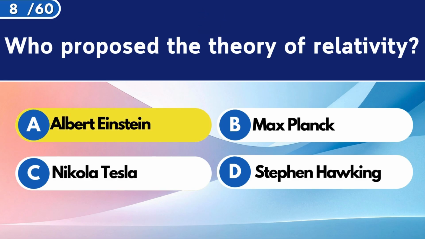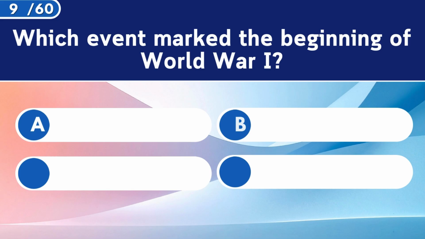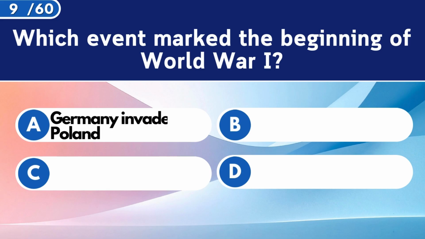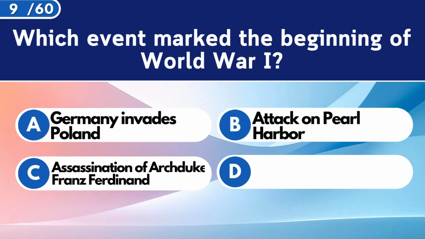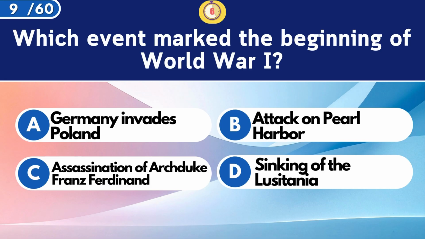Albert Einstein. Which event marked the beginning of World War I? Assassination of Archduke Franz Ferdinand.